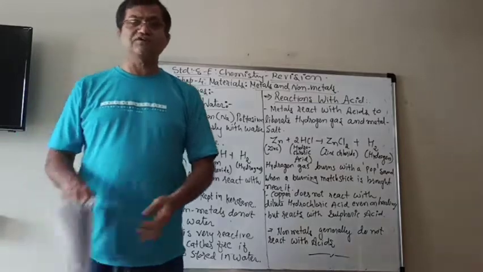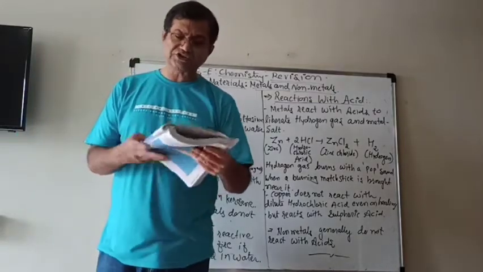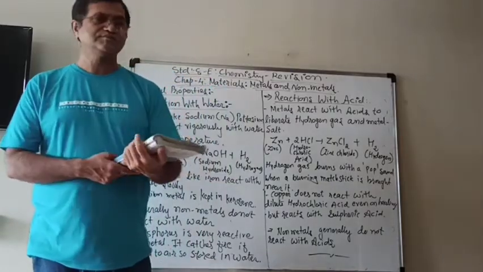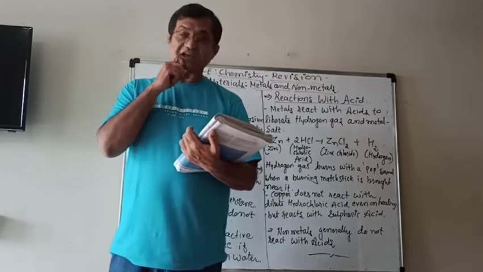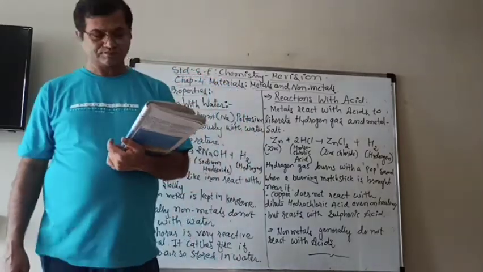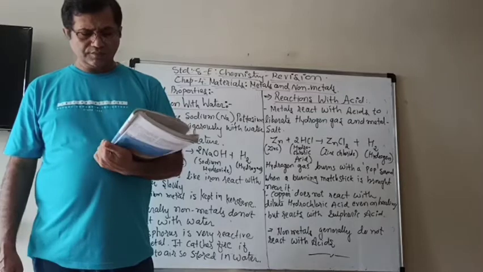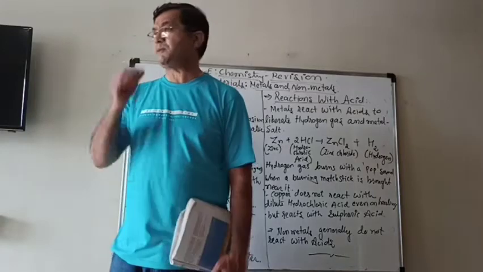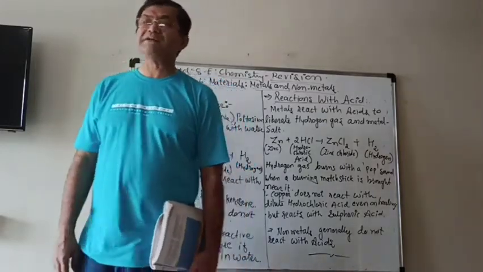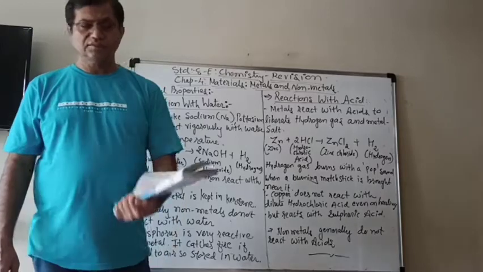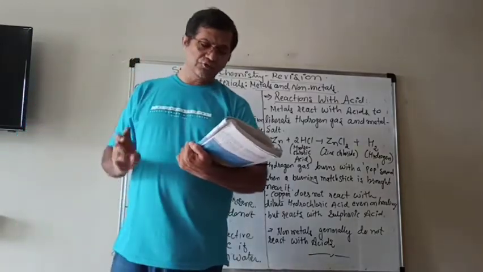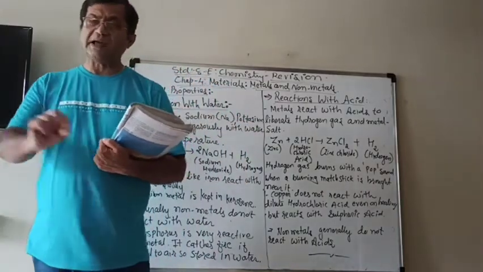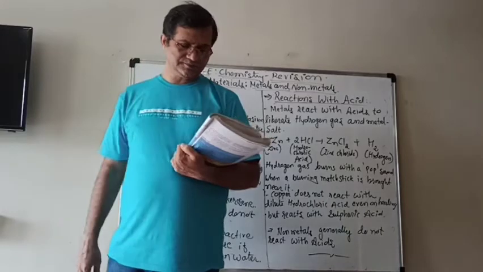For that we can understand with an activity in which we have to take a glass beaker or a tumbler and take about say 250 milliliter water. Now carefully cut a very small piece of sodium metal with a knife, and clean it, dry it with filter paper and wrap it in a piece of cotton.